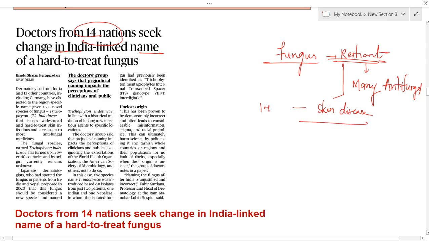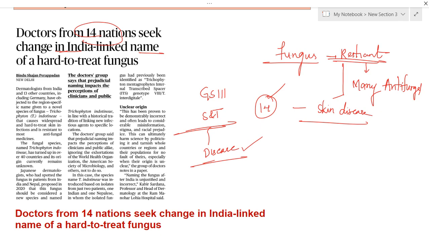And now 14 nations gave a name for this fungus, especially in the species name which is linked to India. So because of this, India does not want that name, and India wants to remove that. Because of this, now India is fighting. This article is important from your science and technology, which comes especially under the disease topic. There you will be studying about bacteria, fungi, microorganisms and their diseases, etc.